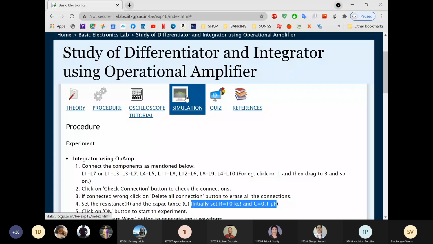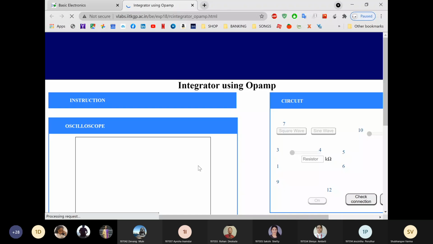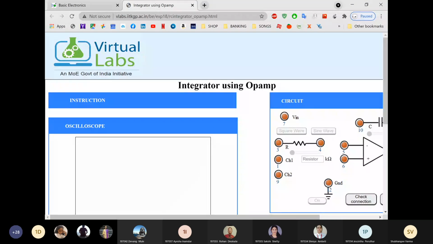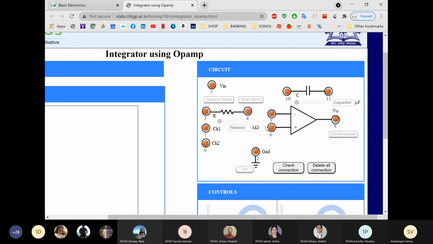Now go to simulation, then click on integrator circuit, and here first we have to make the connections. First we'll connect the CRO channel 1 to input and channel 2 to output.